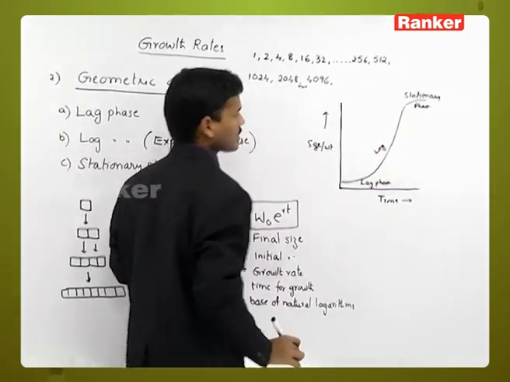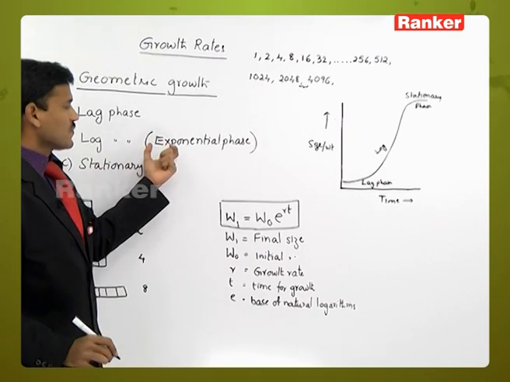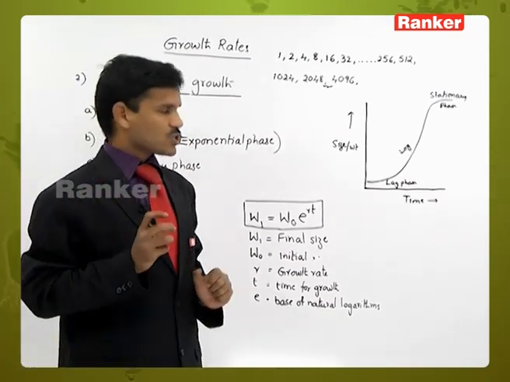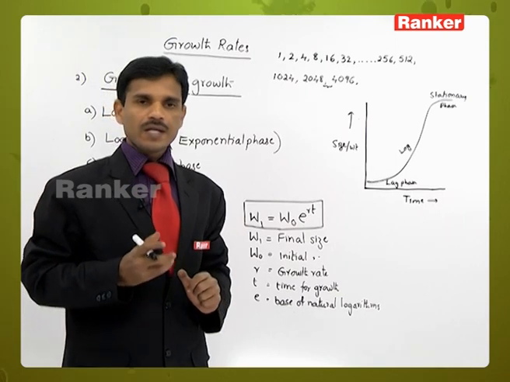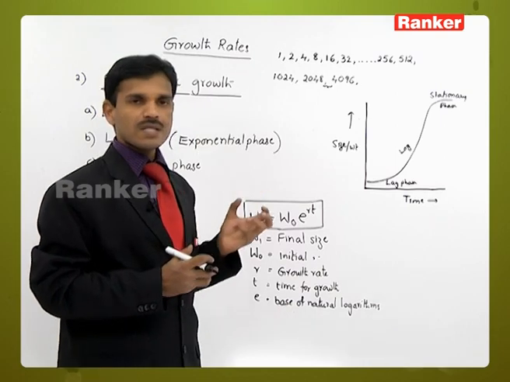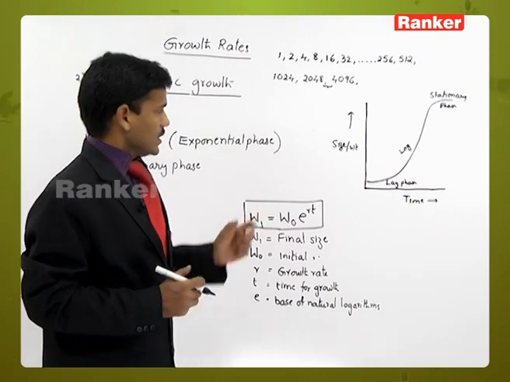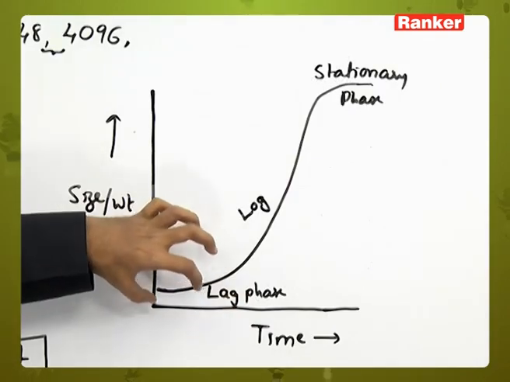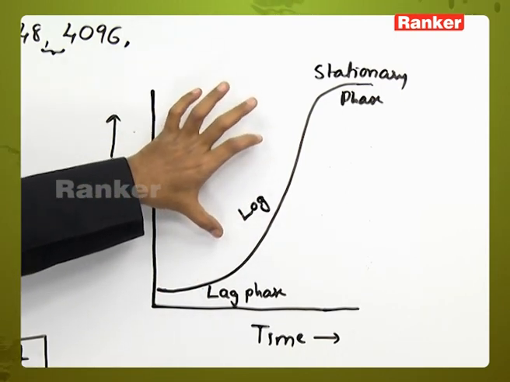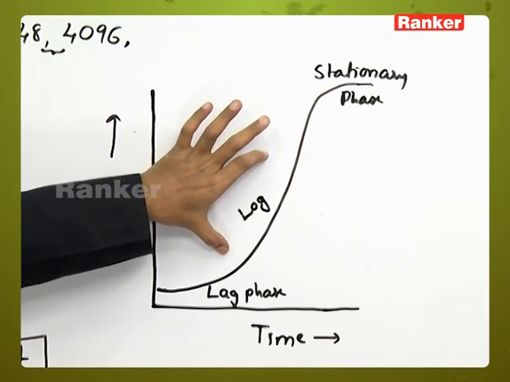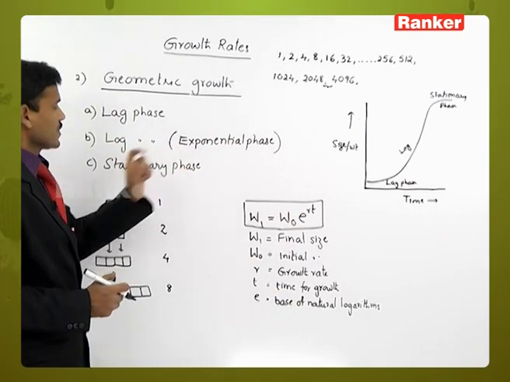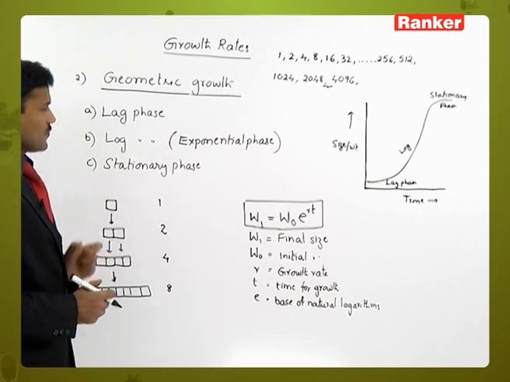So it is the logarithmic phase or exponential phase. In the exponential phase, the growth is very fast. So within a short period, a very high number of cells are added. After every division, the cell number is doubling. It is very slow in the lag phase, in the starting stage, but after a certain period, in the logarithmic phase, the growth is very fast. It is the rapid phase, exponential phase. Next, the stationary phase.